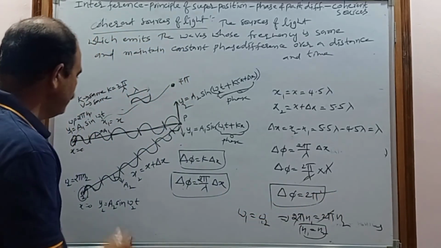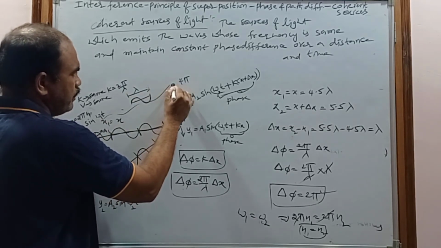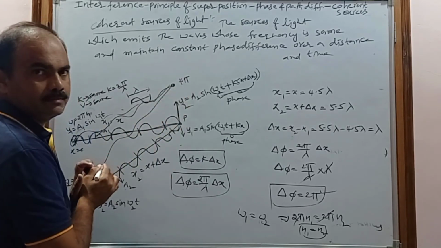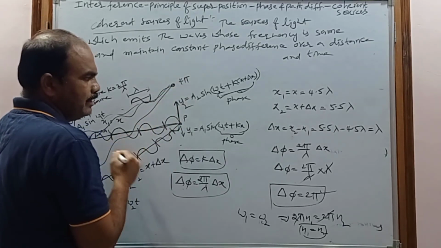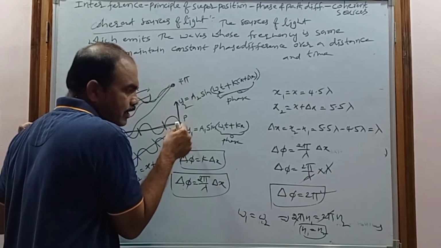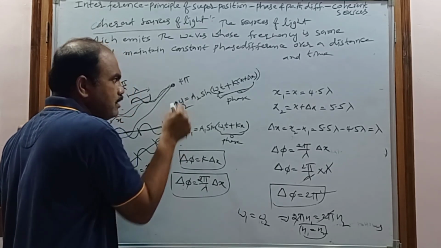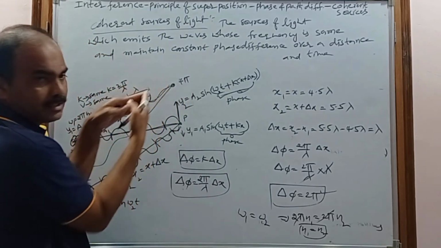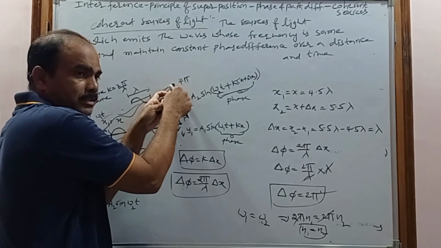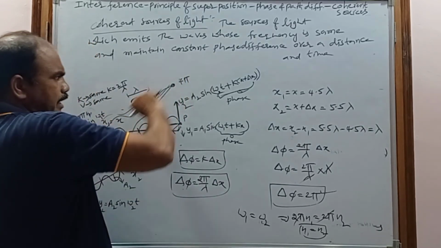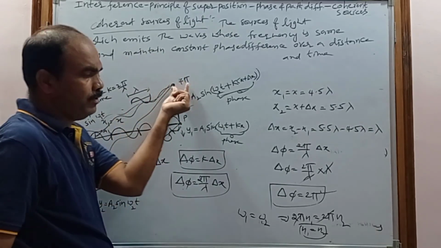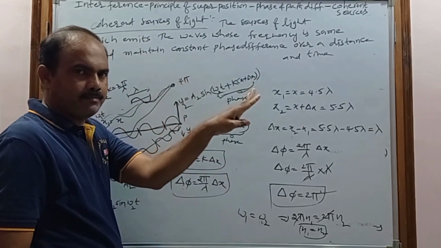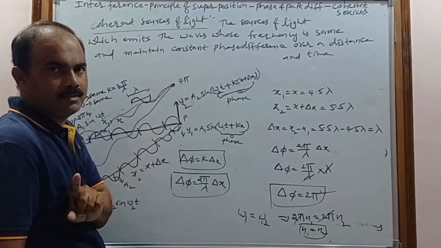But when these two waves reach another point, they follow different paths, and on reaching that point they do not have the same phase difference as at P, because they travel some other distance. But on reaching this point, at any time, these two waves always maintain 4 pi.